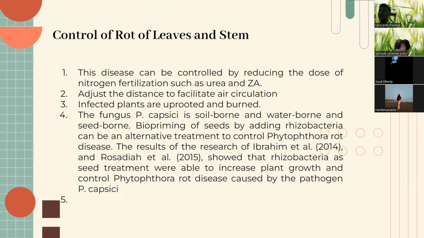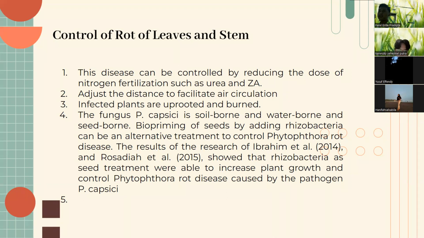Then how to control root, leaves and stem rot. The first one is this disease can be controlled by reducing the dose of nitrogen fertilization such as urea and ZA. Second, adjust the distance to facilitate air circulation. Third, infected plants are uprooted and burned.